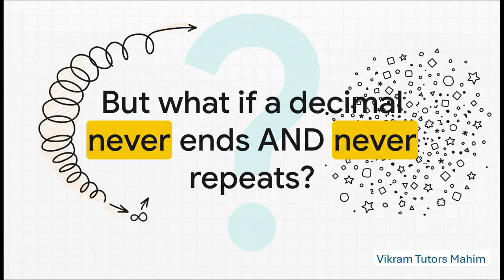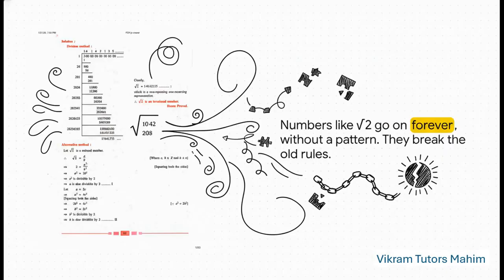What if its decimal form is just an endless, chaotic-looking string of digits with no pattern in sight? Well, welcome to the irrational numbers. The most classic example is the square root of 2. If you actually try to write it out as a decimal, it just keeps going and going, with absolutely no repeating pattern to be found. It flat out refuses to be pinned down as a simple fraction.